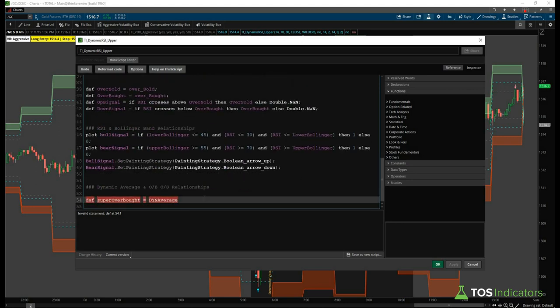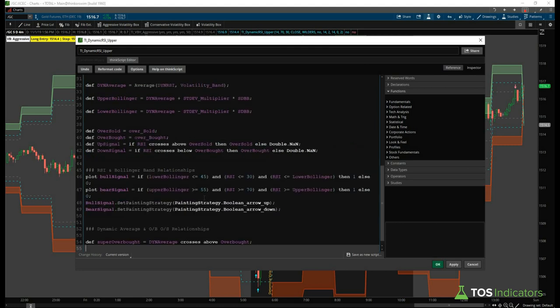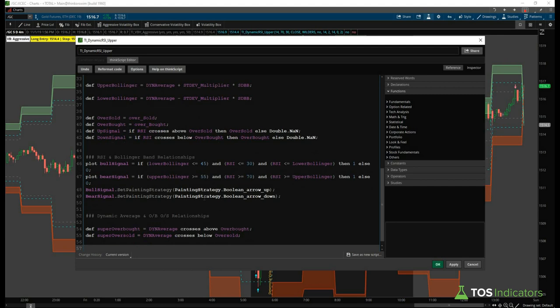And so we come back down here and we'll say crosses. So if dyn average crosses above, and he's already defined overbought, and so we can actually just reference it as overbought, then that would be true. And then for oversold to be true, we want the dynamic average to cross below oversold, right? And so that now gives us our entries into each one of these respective areas.